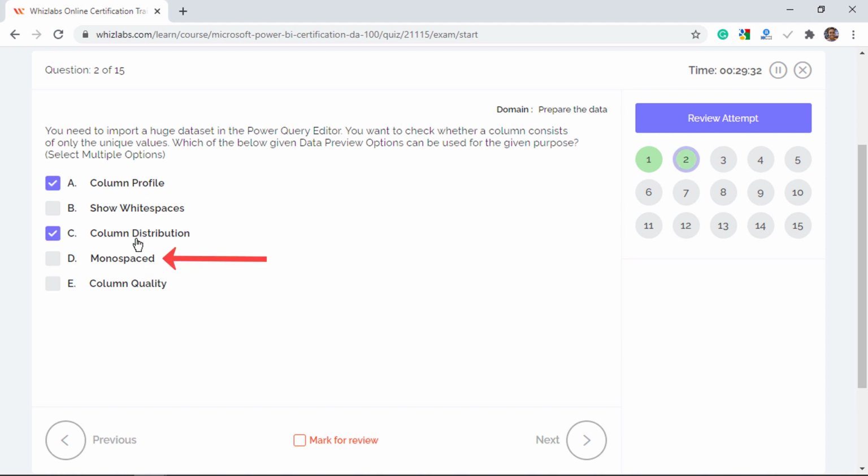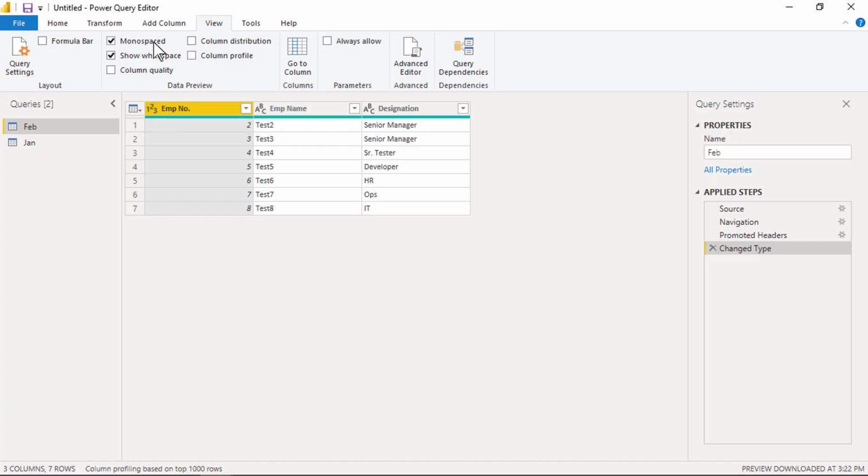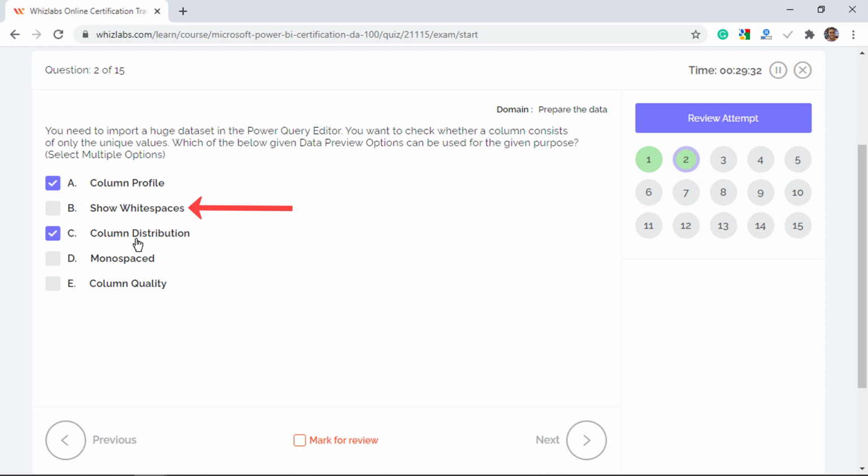Monospaced lets you display a monospaced font in the editor window, so it is incorrect. And show white spaces helps you to visualize any white space characters and line feeds in data cells. It is incorrect too.